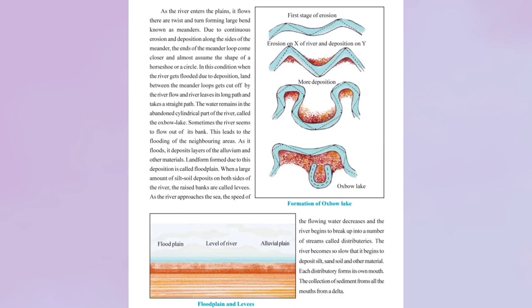Now there are some waterfalls demarcating the boundary between two nations. For example, Niagara Falls is a demarcation between Canada and the United States. You have Victoria Falls, which is a demarcation between Zimbabwe and Zambia. Then, during the youthful stage, since there is a lot of movement of water, you would have a kind of wave movement, and this wave movement is known as meander.